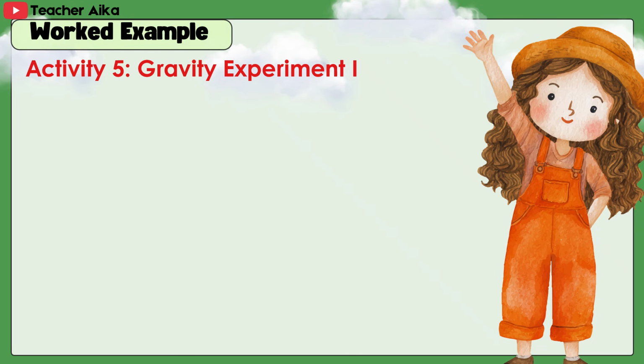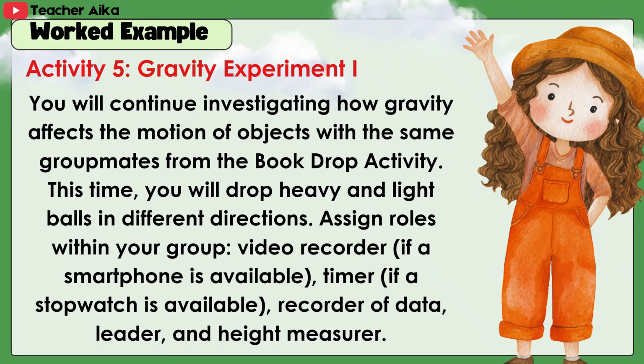Activity 5. Gravity Experiment. You will continue investigating how gravity affects the motion of objects with the same group mates from the book drop activity. This time, you will drop heavy and light balls in different directions. Assign roles within your group: video recorder if a smartphone is available, timer if a stopwatch is available, recorder of data, leader, and height measurer.